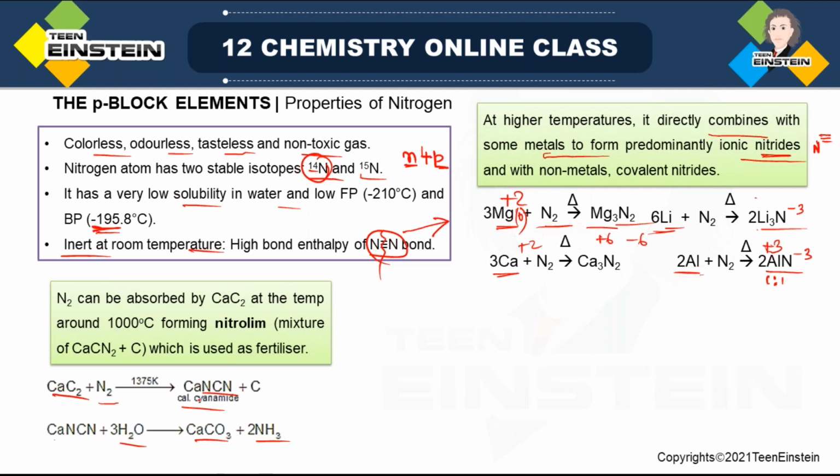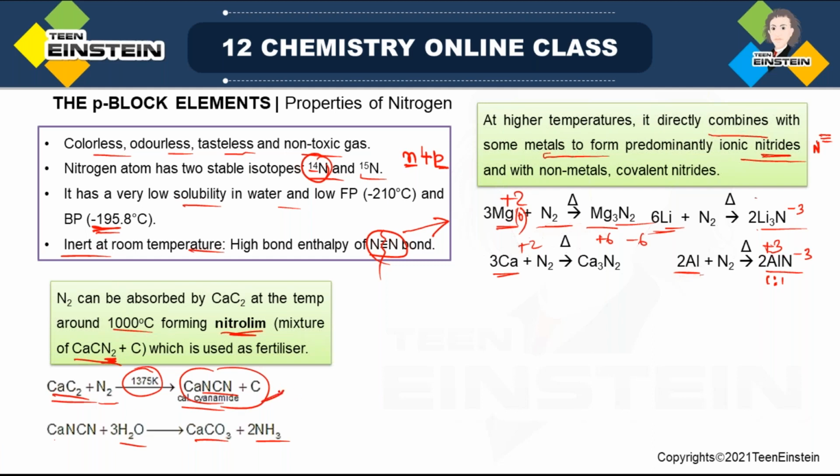So this mixture, that is nitrolim, is a mixture of CaCN2 and CaNCN, both are actually the same. Here both the nitrogens are written together, that is, CaCN2. So this mixture of CaCN2 and carbon is known as nitrolim, which is formed at very high temperature, around 1000 degrees centigrade.